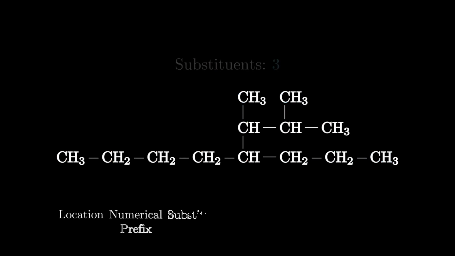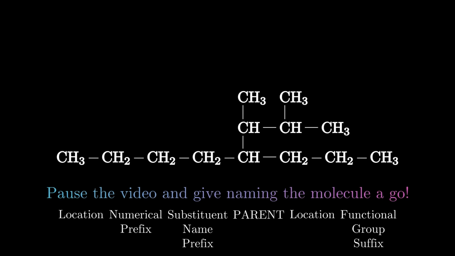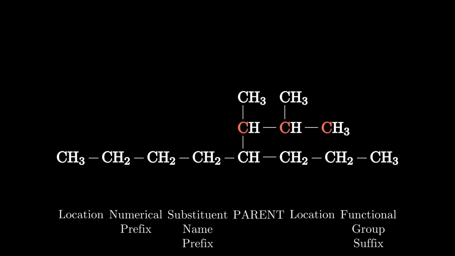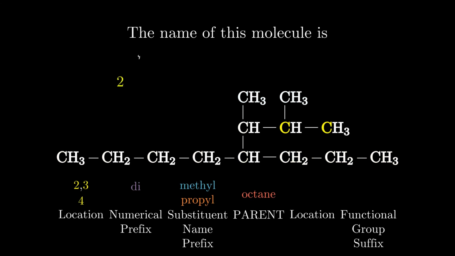Armed with this information, try naming the molecule now. We already know that the parent is octane, and the substituents get named as they always have. Since we have 2 methyl groups, we need a numerical prefix associated with it. In this case, it's going to be di. As for the numbering, I'm only going to go from the correct direction. So we get the first methyl on carbon 2, the second methyl on carbon 3, and our propyl group is on carbon 4. So we put all of that information together and get the name